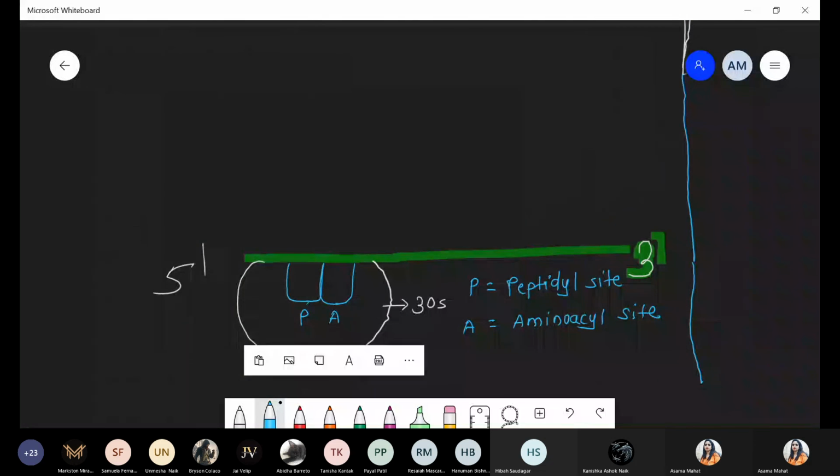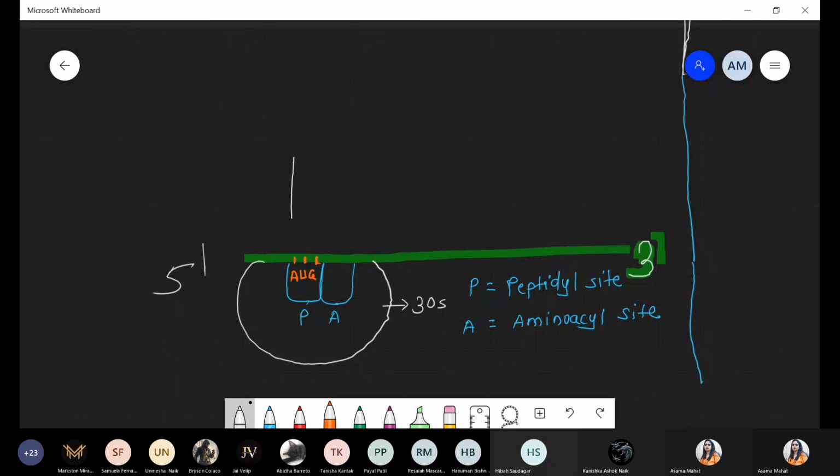So what will the condition be? Just quickly check. We are talking about the entry of a charged amino acid. The sequence at the P site is AUG, the start codon. At that same site, there is an entry of one tRNA, a charged tRNA, which carries an amino acid.